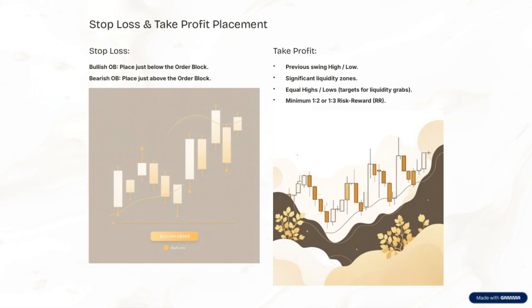Identifying previous swing highs and lows is crucial because they serve as reference points for setting our targets and stop-loss levels. Speaking of which, for take-profit placement in a bearish order block, you want to set your target just above the order block. Conversely, for bullish order blocks, your target should be just below. This ensures you're capturing the move at a logical reversal point without getting prematurely stopped out.